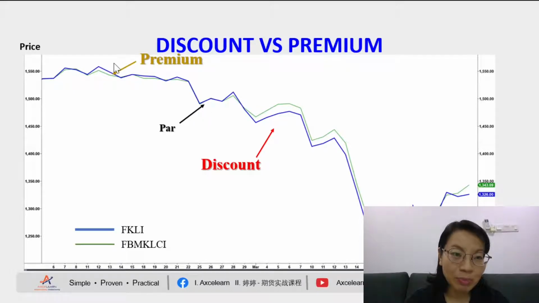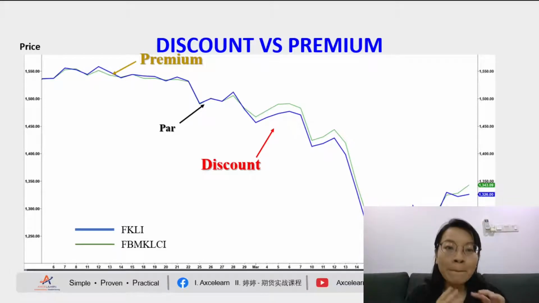If the premium is larger, the market is more bullish, more towards an upward direction. These are all the observations you can get from the discount and premium between your FBMKLCI and your FKLI. If you trade stocks and understand the futures and the relationship, more or less it can give you an indication towards the market itself.